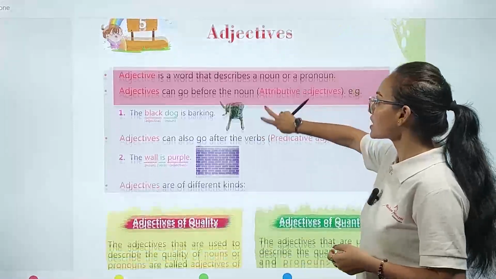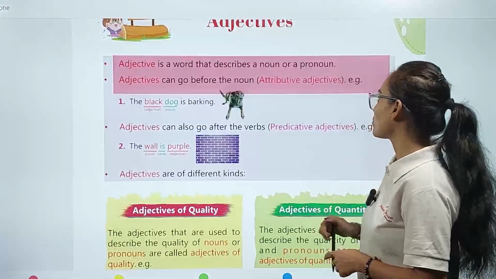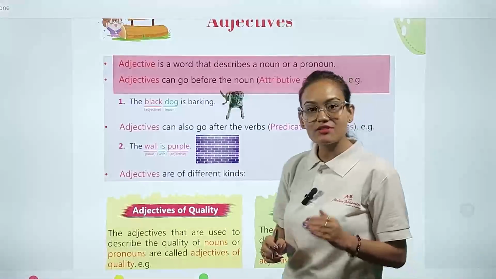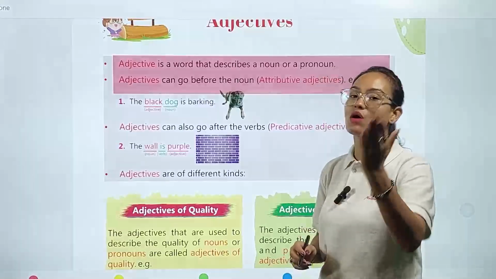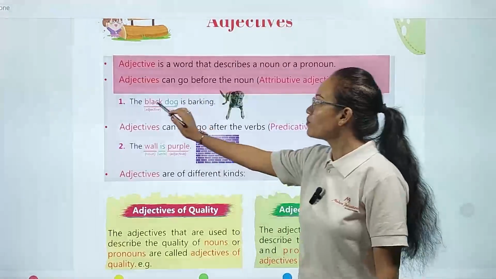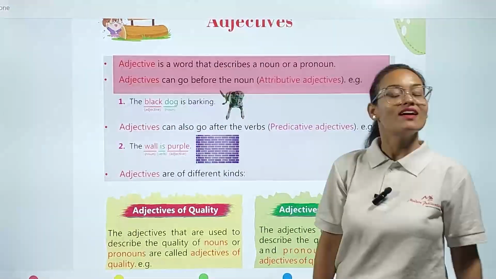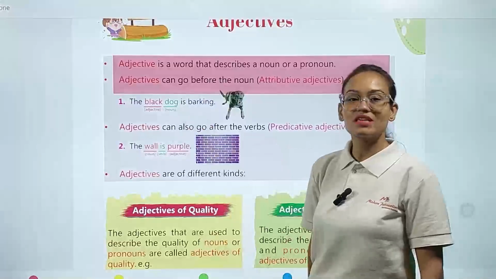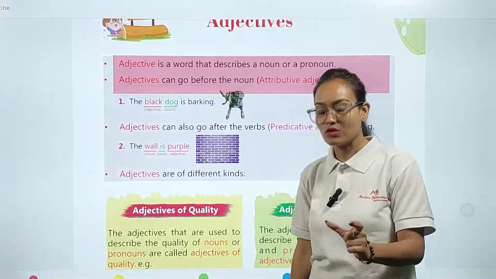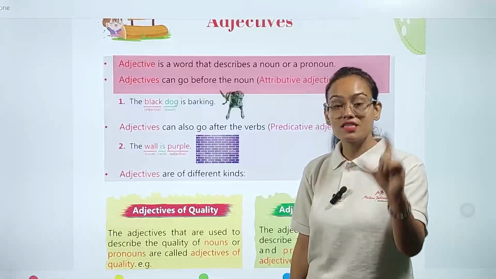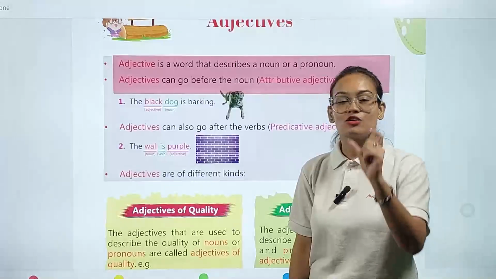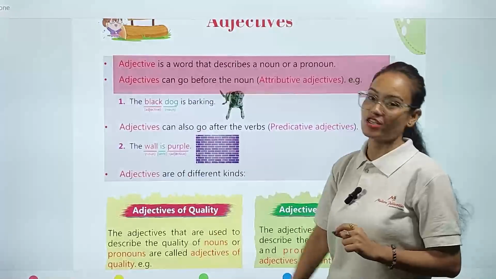Adjectives can go before the noun, which is called an attributive adjective. Example: the black dog is barking. Here, my dear students, dog is our noun, and this dog is described in the form of black. So this word black is our adjective.